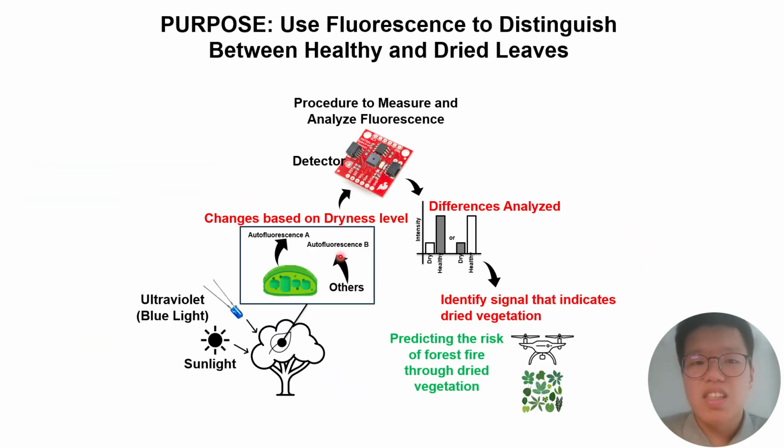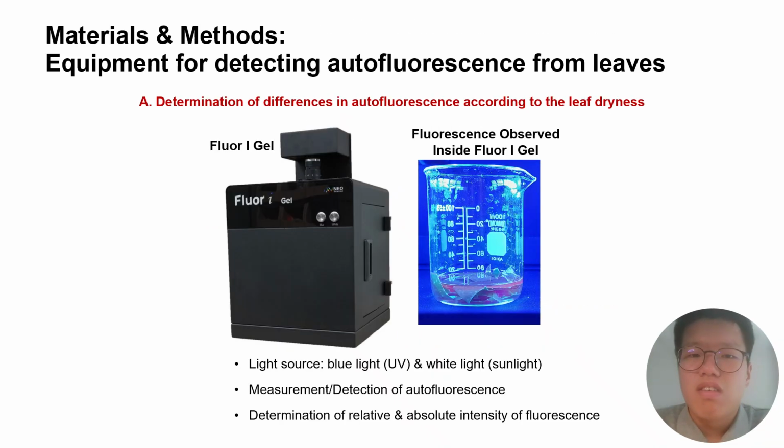The purpose of this research is to develop a device that accurately measures plants' fluorescence based on their dryness levels to accurately quantify dryness based on fluorescence. By doing so, we will gain valuable data needed to accurately predict the odds of wildfire. Firstly, the fact that fluorescence changes based on moisture level had to be confirmed with the eye. So, Fluorogel, commonly used to observe the fluorescence of DNA samples with the eye, was used. In Fluorogel's dark box, an intense blue light was emitted to observe fluorescence, where red fluorescence was observed. The dark red box isolated all other light such that only the LED light and fluorescence would be present.